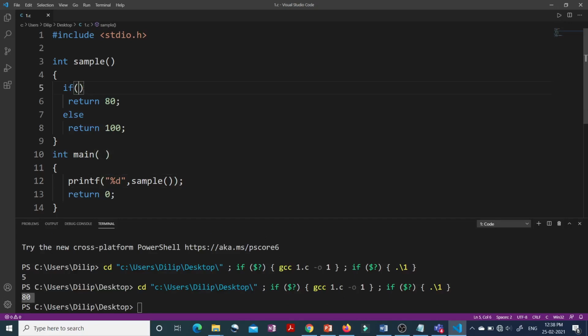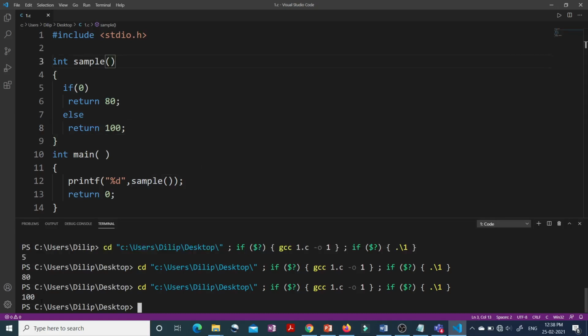But if the if is false, let's say inside it I have written 0, and 0 means false. Then the if condition will be false, I will come to the else part, and here I have said return 100. So now 100 should be returned to the main function. Let's see. We are getting 100 as the output.